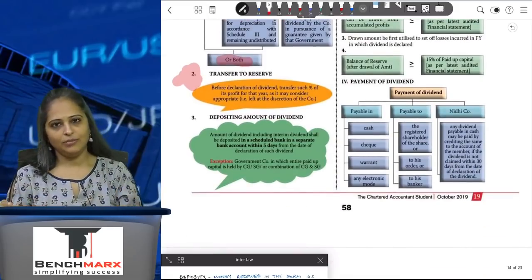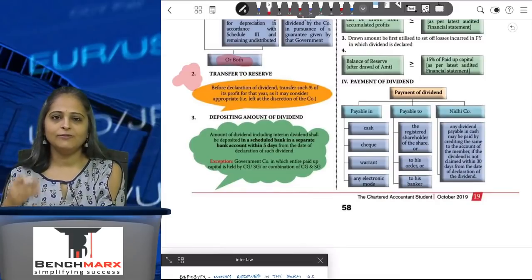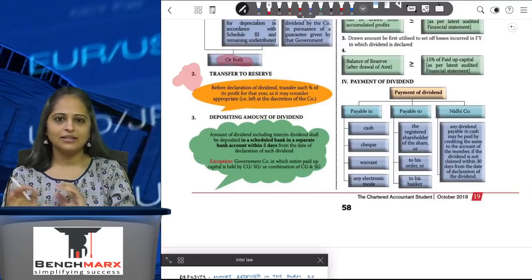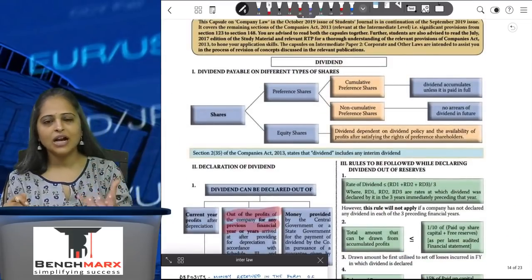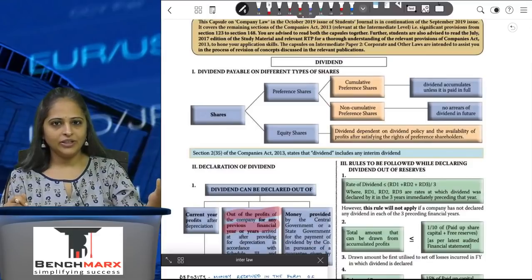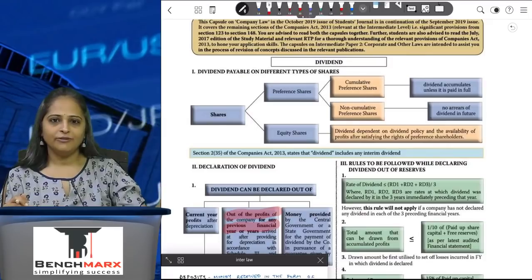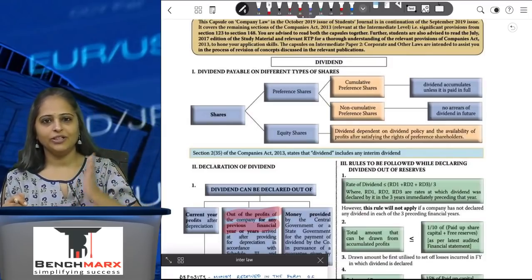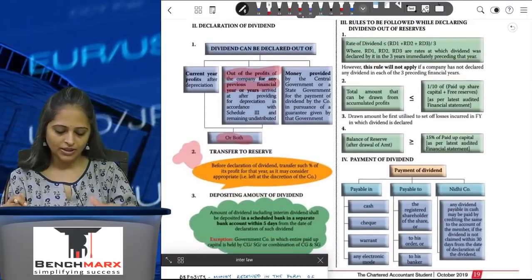And depositing the amount of dividend. So once I declared that okay, 10% dividend will be declared, then within 5 days I have to deposit the amount to any scheduled bank, saying that this is the amount of dividend which will be paid to the shareholders of the company. How much can be the rate of dividend? If I have not paid any dividend in the previous year, then I can give a rate which I determine this year. But if I have declared dividend in the past 3 years, then it will be the average of the last 3 years dividend which I have given to the shareholders of the company.